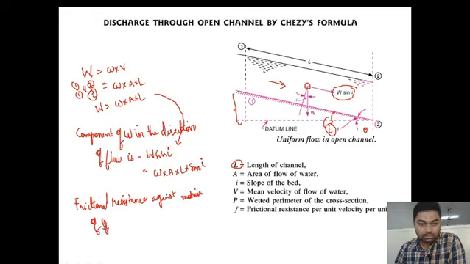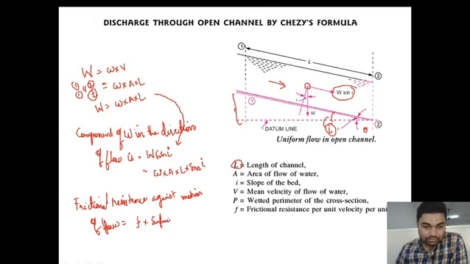Of flow is given by frictional resistance, small f, frictional resistance per unit velocity per unit area, into surface area, into velocity to the power of n. The experimental value of this n will be around 2 for open channel flow.